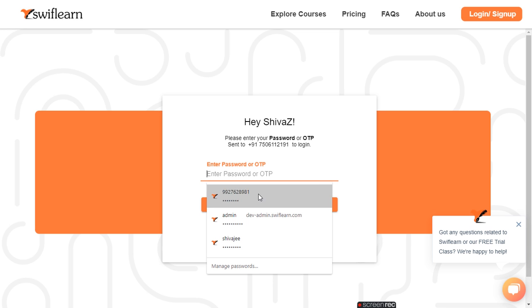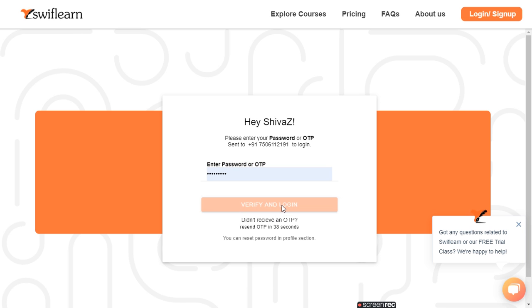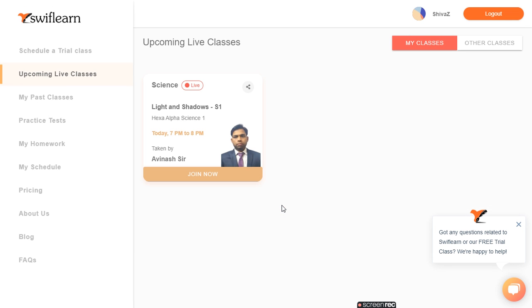And to avoid the hassle of the OTPs, make sure you have saved the password. So you can just save your password, and then when you enter, you can see your classes. These are the classes which are assigned to the student, so they can join us. So this is 7 p.m. class, you can join it.